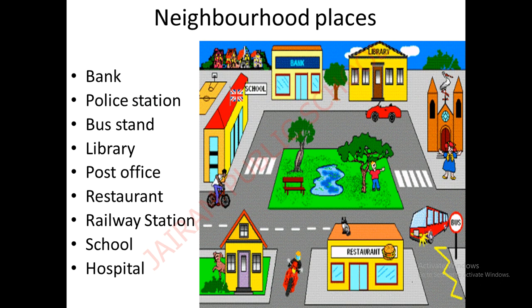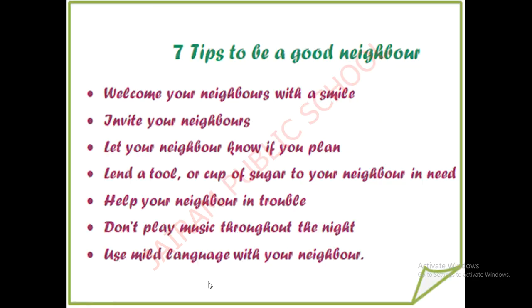So we are going to see in more detail. Some neighborhood places and their spellings: bank, police station, bus stand, library, post office, restaurant, railway station, school, hospital. These are some neighborhood places. See the pictures also. Here nearby, all the neighborhood places are there. Bank, library. See, the people are also there. See, a dog is there.